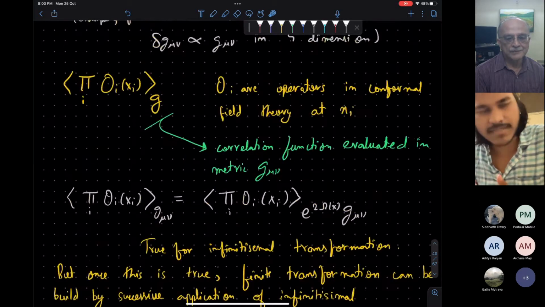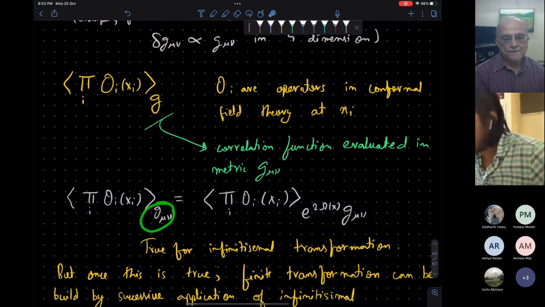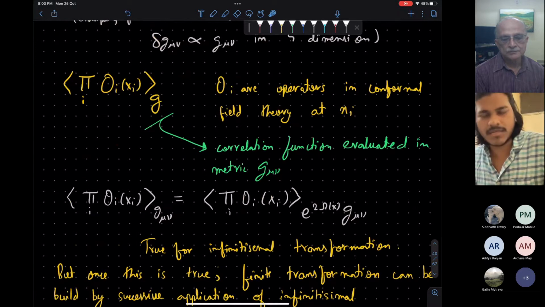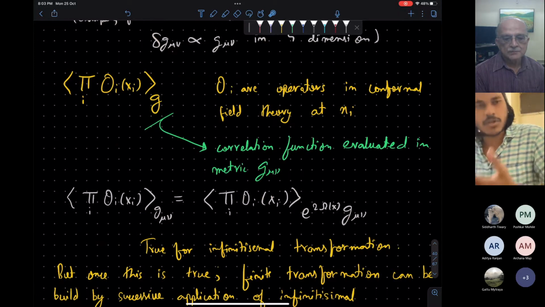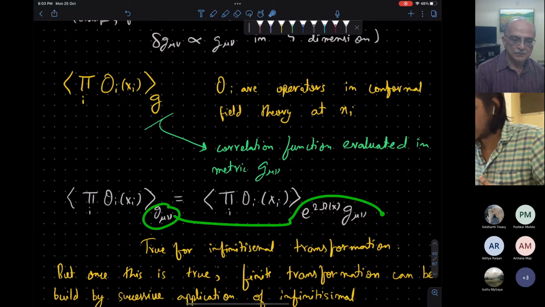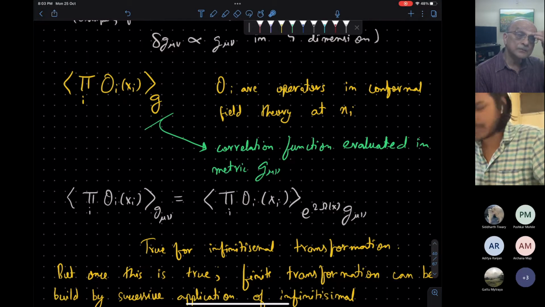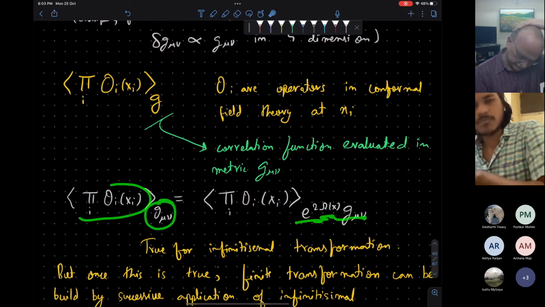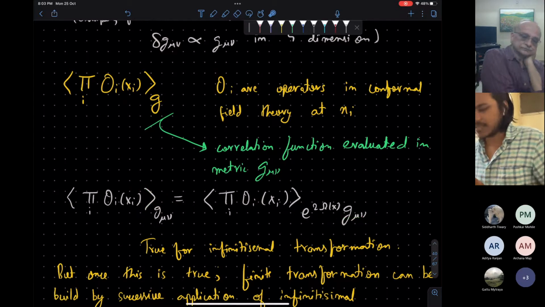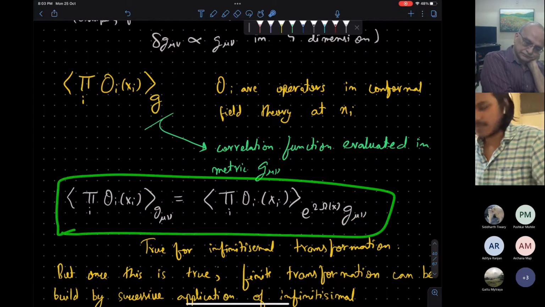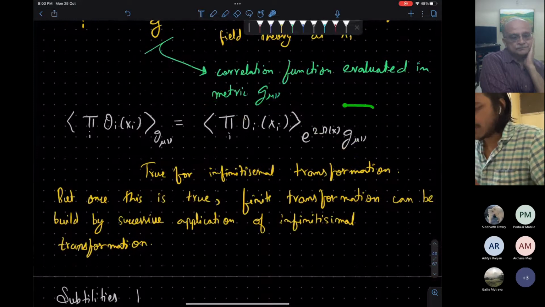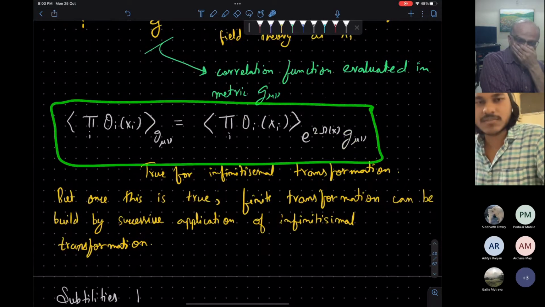Okay, so when the system has conformal invariance, that is, when the metric can be changed by this conformal factor, it means that all the observables will be the same when we do this transformation. So the correlation function, these O_i are the operators in the conformal field theory. The expectation value of these operators in the g mu nu metric and in the e to the power 2 omega g mu nu metric, the conformally related metric, will be the same. But this is not exactly true. We will see why. When the operators don't transform under this conformal transformation, in that case this is true. But in general, the operator will transform.